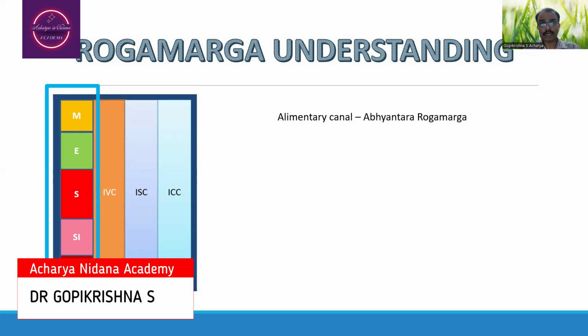That means nearly 90% or above of the diseases are considered to be because of abnormal digestive fire. So the presence of the pathogens starts in the alimentary canal. Hence, that is being considered to be very, very important.